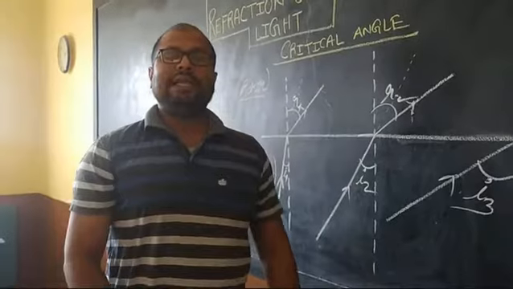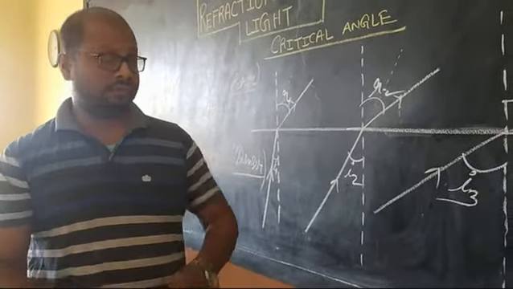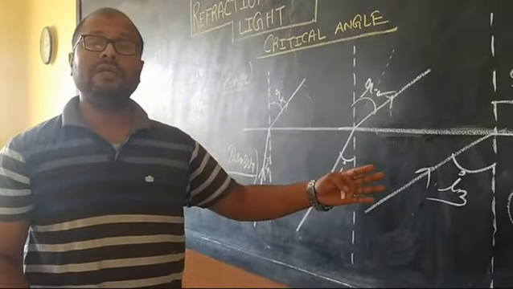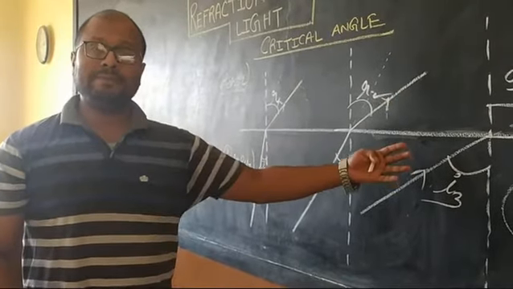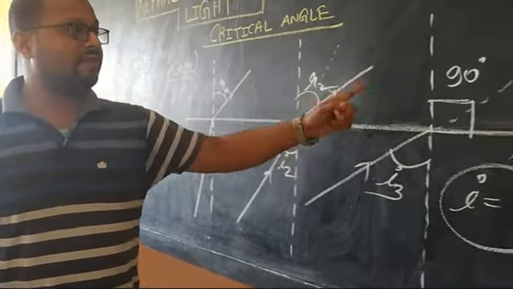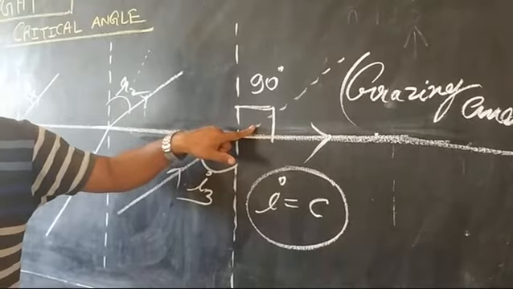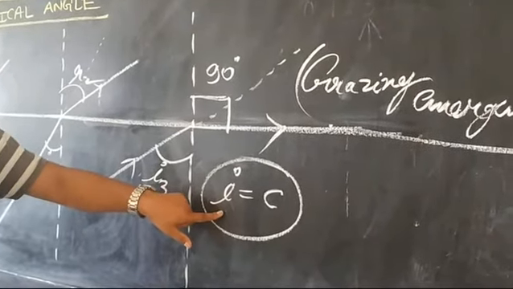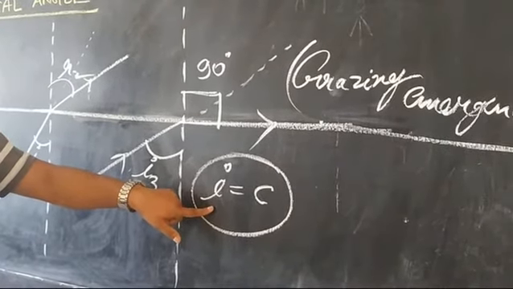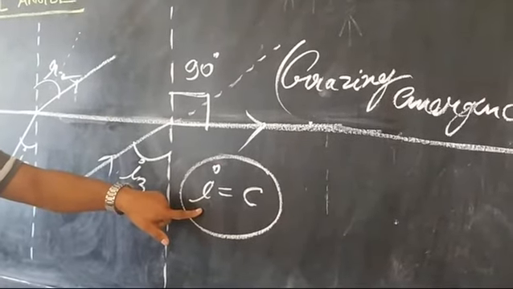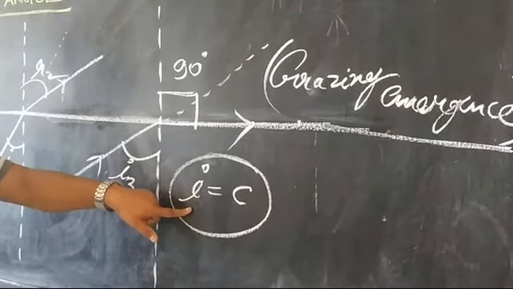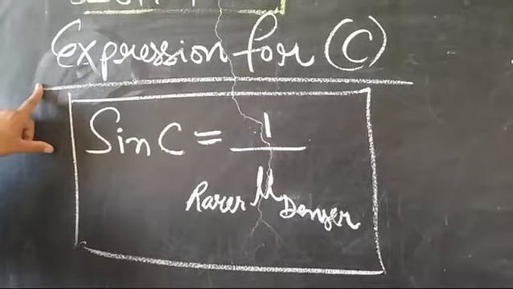If the ray of light is traveling from denser to rarer medium, in that case, if the angle of refraction becomes 90 degree, then the angle of incidence becomes critical angle. Okay students, I hope you have understood this. Now I will go for the expression of critical angle and the factors affecting that.